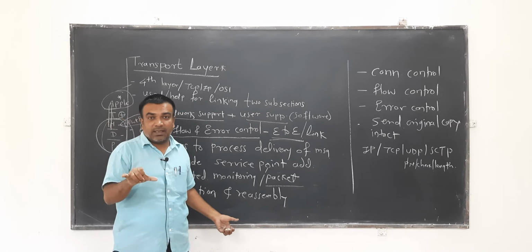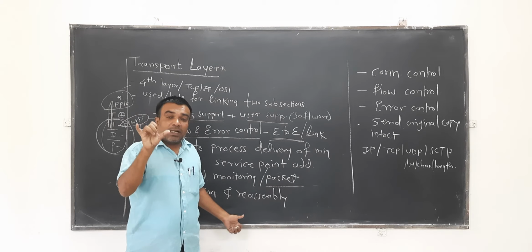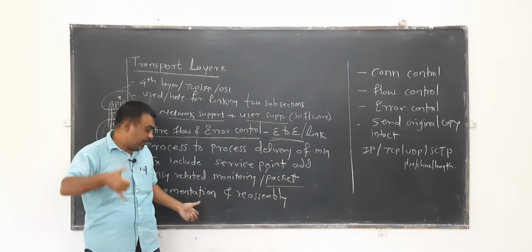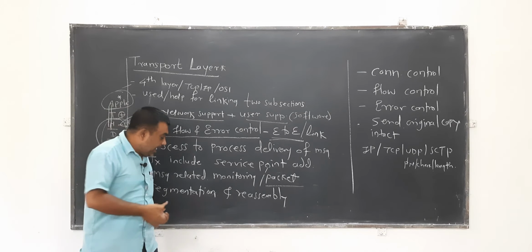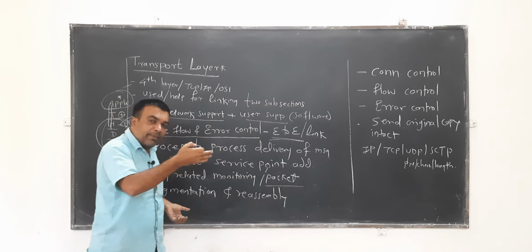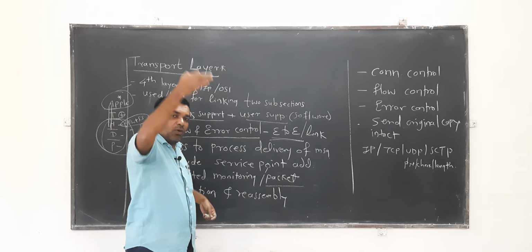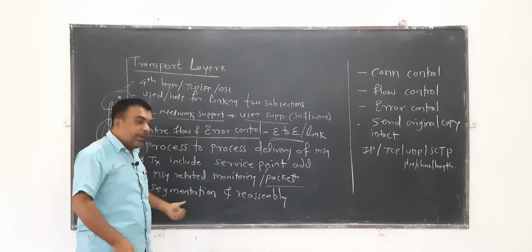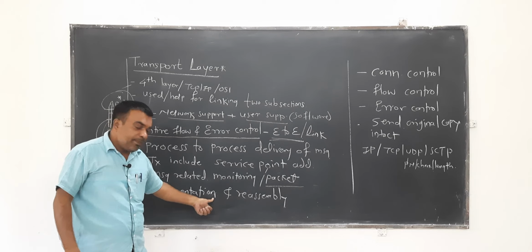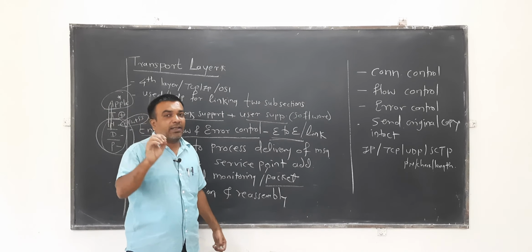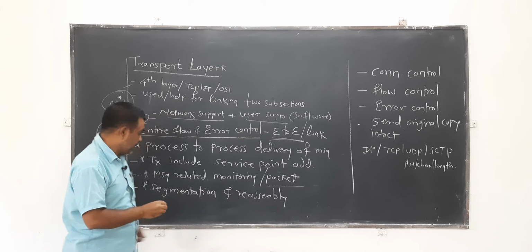Each and every segment from that application will be communicated over the air or over the wire, and while communicating, a number is added for each segment, called the sequence number.